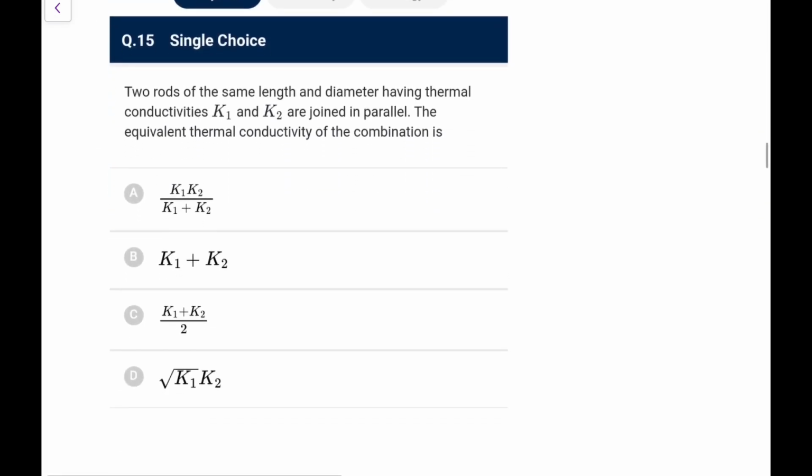Next, two rods of the same length and diameter have thermal conductivities K1 and K2. They are in parallel. The equivalent thermal conductivity is, so in parallel what you will write, 1 upon R equivalent is 1 upon R1 plus 1 upon R2. So this R equivalent I can write as L upon K equivalent, with L remaining the same, and the area will become twice A, because in parallel the effective area gets doubled. That is the area you are going to write in this case.